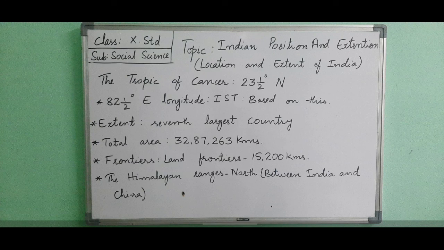After the location, we will see the extent of India. India is the 7th largest country in the world after Russia, Canada, China, USA, Brazil and Australia. It has a total area of 32,87,263 square kilometers. It accounts for only 2.42% of the world's total area.